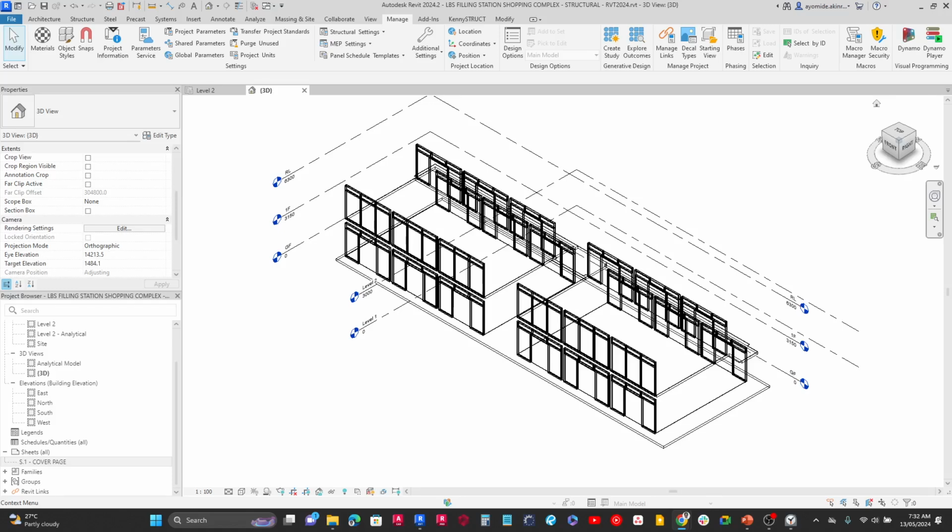Just want to confirm if everyone has been able to get the model linked up and where we are right now. Let me know in the chat box, or by hand, if you've been able to download the file and link it into a new project like we've done.